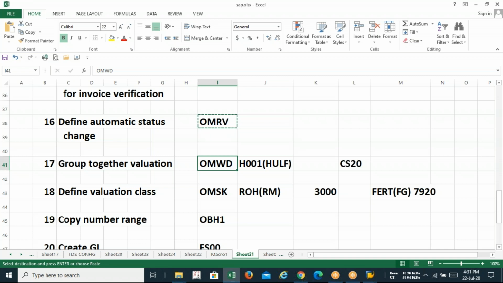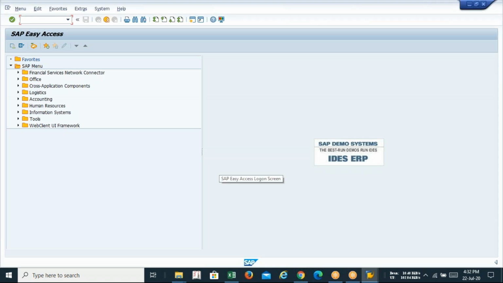Sir, I have only one plant. Can I do so? Yes, you can do so. In your plant group, only one plant will exist. But if you have more than one plant, it will work better. Getting my point? So we are not skipping this step. If you have only one plant, you can skip that. But again, my recommendation, do not do this. If you are maintaining all these things, why not this one? So Control C copy, OMWD.